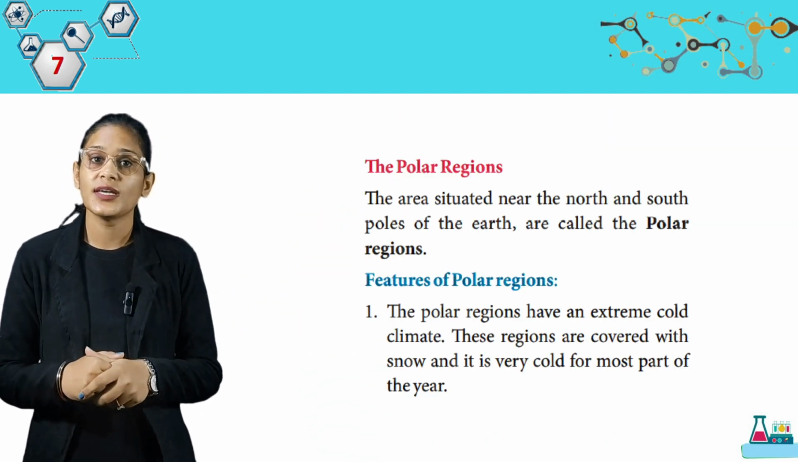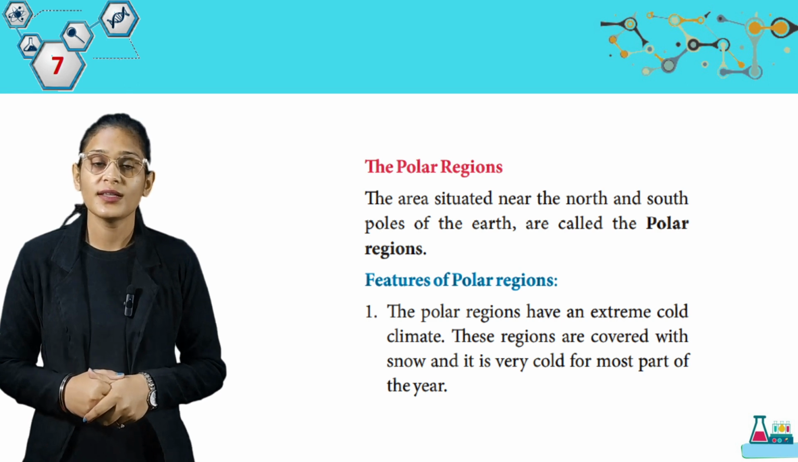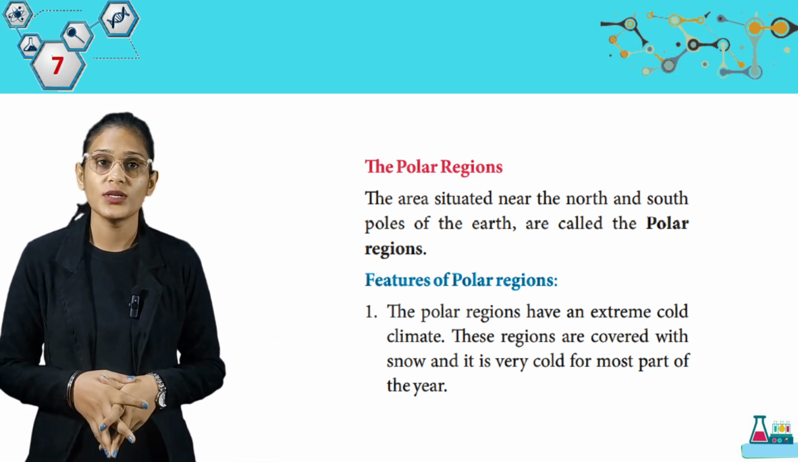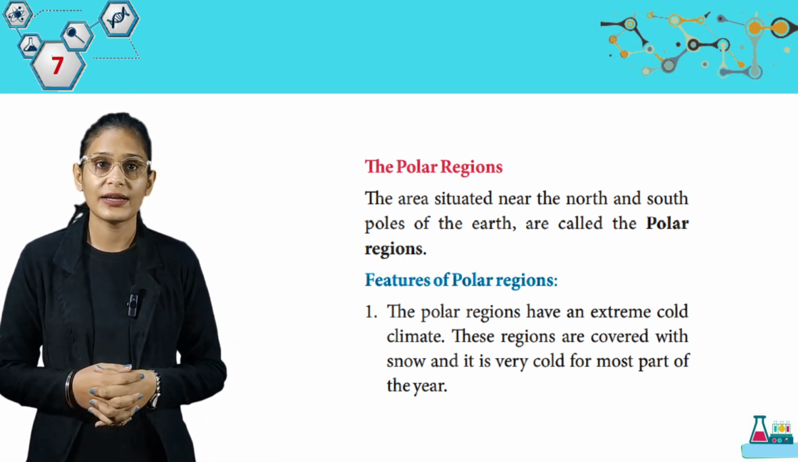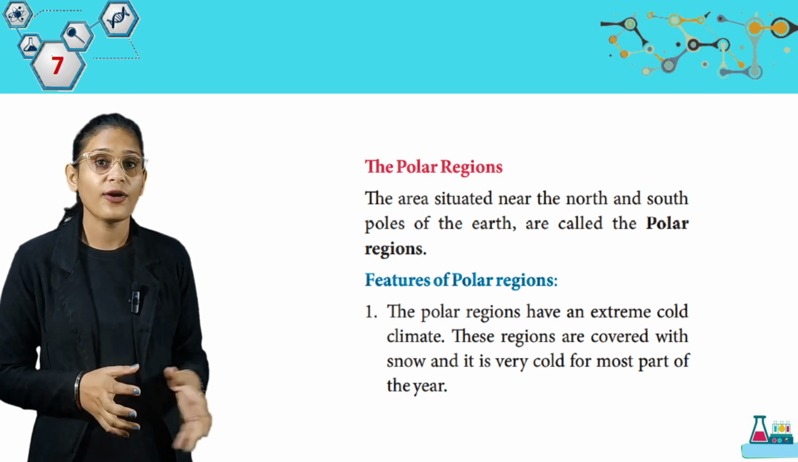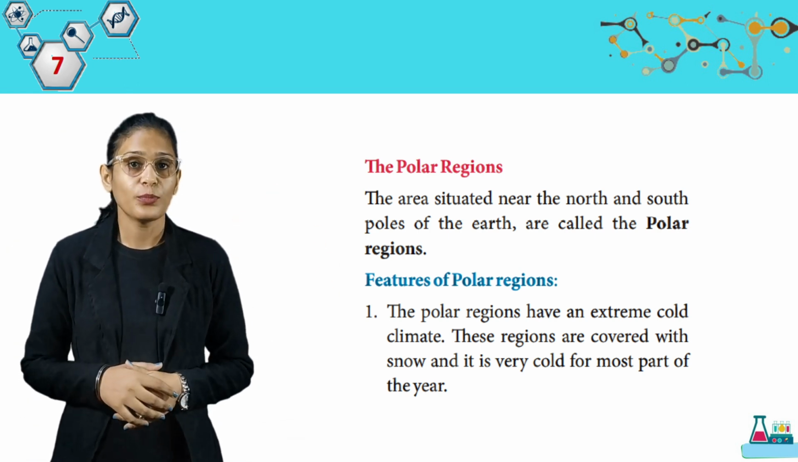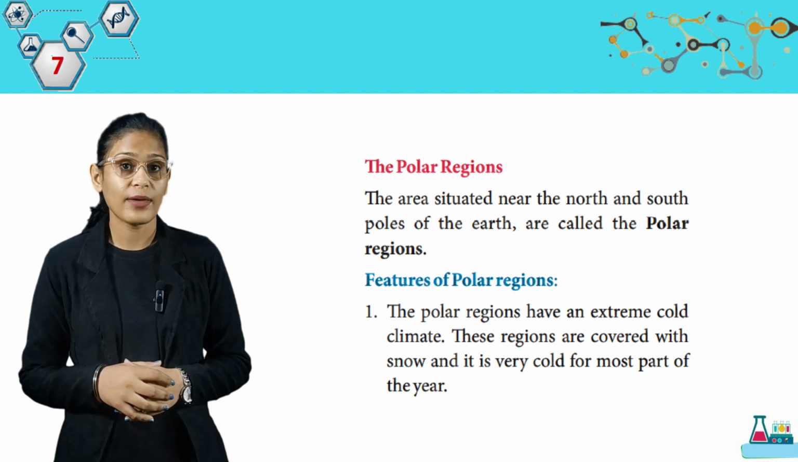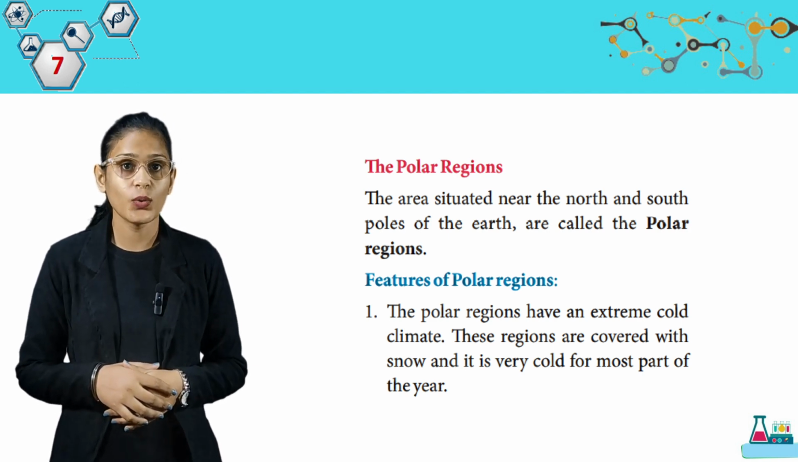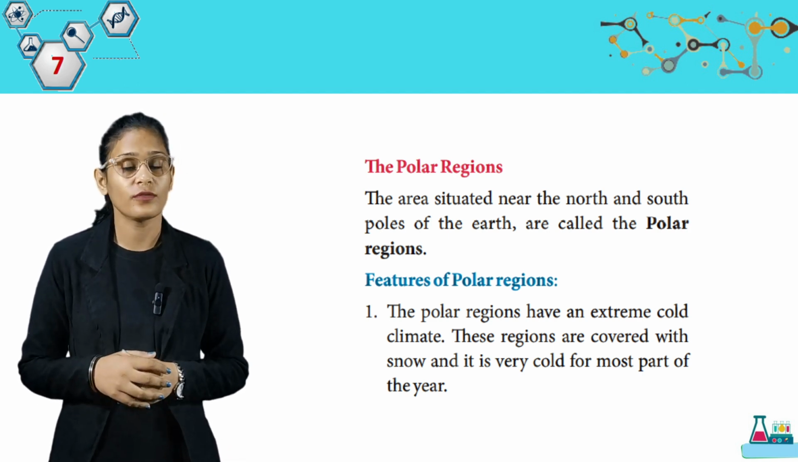The area situated near the north and south poles of the earth is called the polar regions. Now we have features of polar regions. The polar regions have an extreme cold climate. These regions are covered with snow and it is very cold for most of the year.